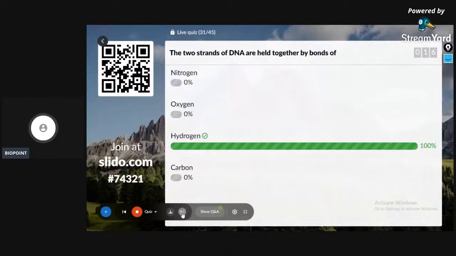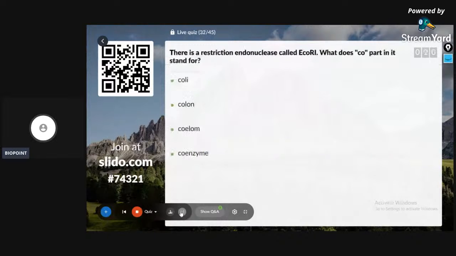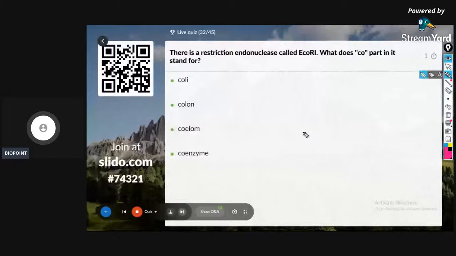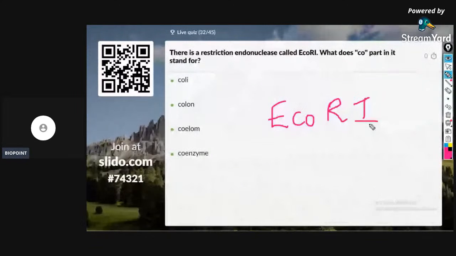32nd question on the screen. There is a restriction endonuclease called EcoRI. What does the co part in it stand for? Is it for coli? Is it for colon? Is it for xylome and coenzyme? Perfect. What about the students with the answer coenzyme?